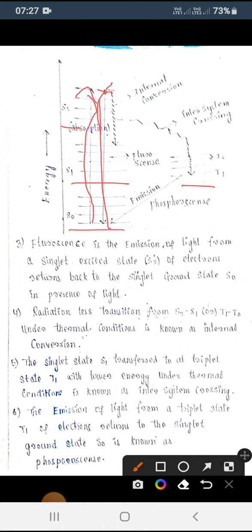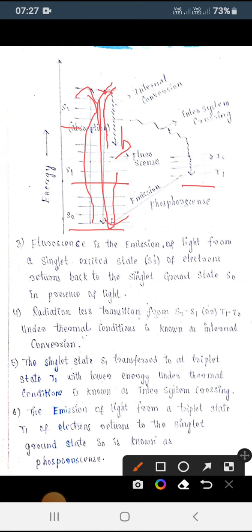Whenever it goes from S2 to S1 under thermal or heat conditions, we call it internal conversion. From S1 to S0 it can also undergo internal conversion, meaning it happens within the same reaction.